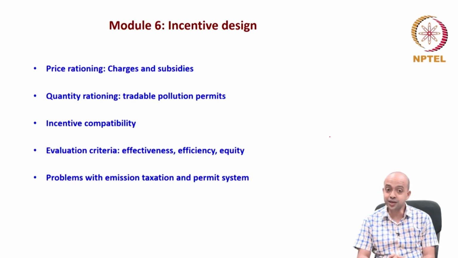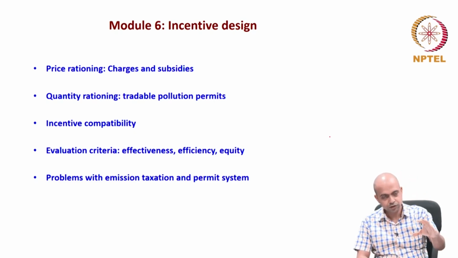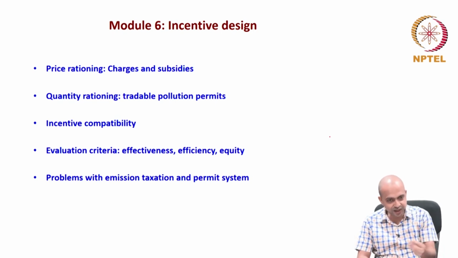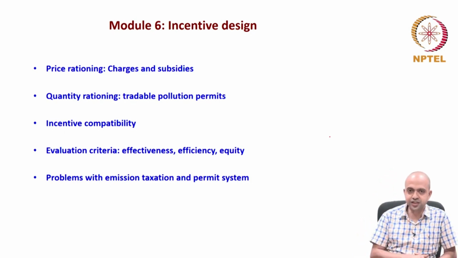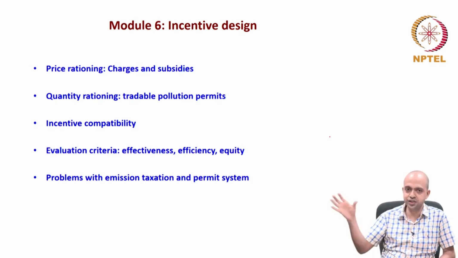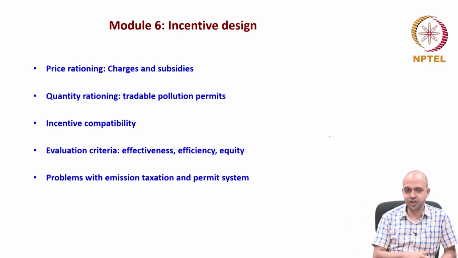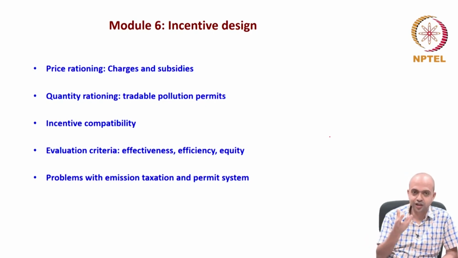That means what would be the implication of these policies from an equity perspective. Effective means whether the policies we are going to implement are able to achieve their target. Efficient means whether they achieve the target at minimum cost. And equity means it should not favor a certain section of our society and should not punish another section severely. That also we need to discuss. Then only will the policymaker be in a position to take appropriate policies.